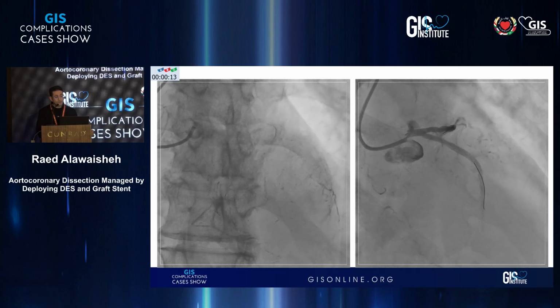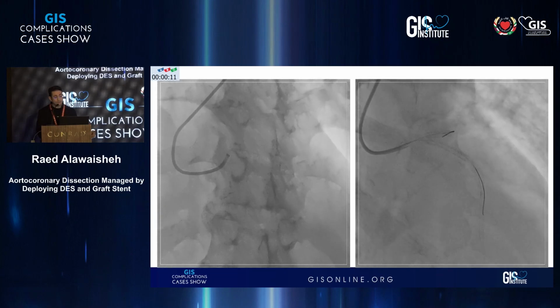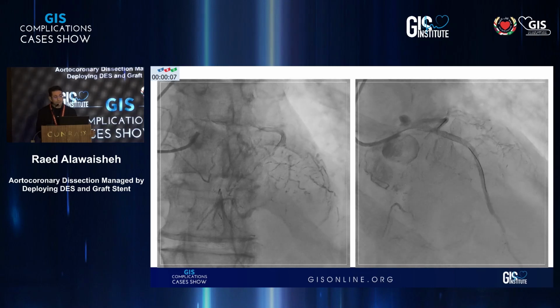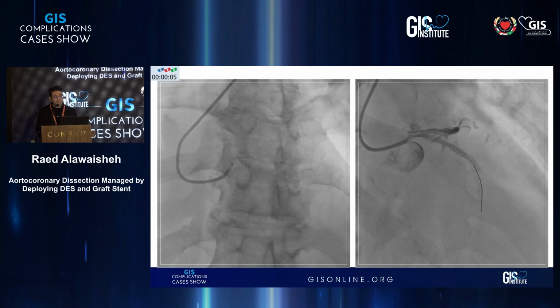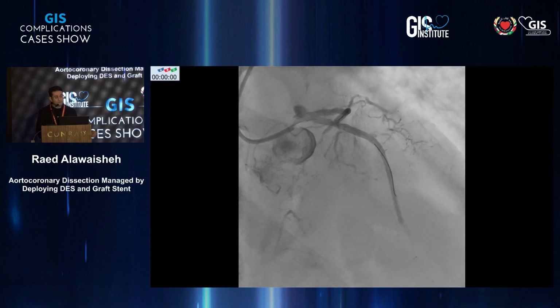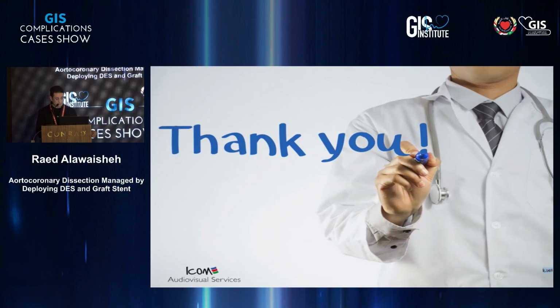Is this flow going to the aorta? Or is it aortocoronary dissection? Or is it in the aneurysm of the left main? So this is the dilemma. But to leave it like this, or to do something. I elected to do something.